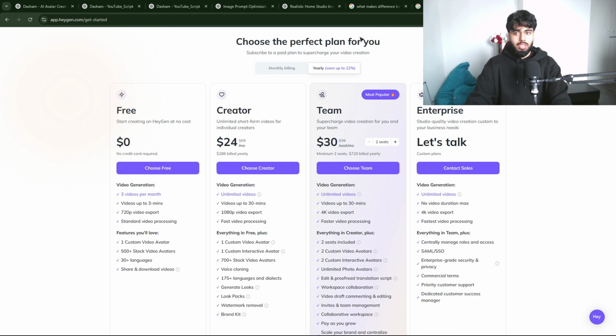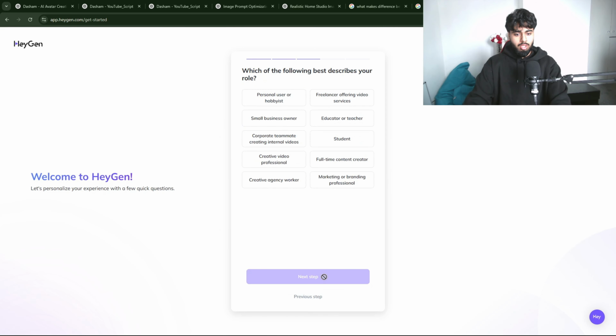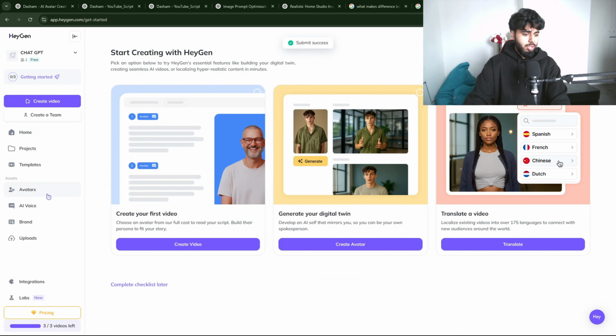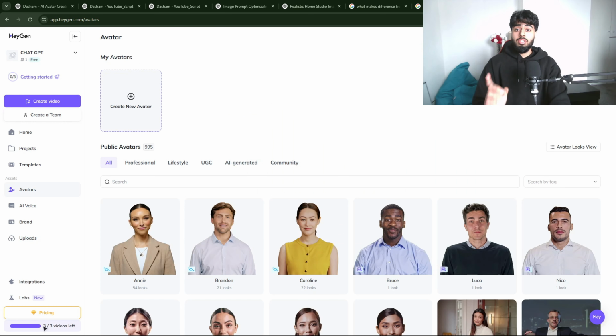So for that, you simply need to open your HeyGen account. I'm gonna choose free, and then just select random things. This is for the service, we don't need to do that. If you want to, you can. Okay, see, now you need to go to avatars, and there's one more thing. You can create 3 videos, and each video could be up to 3 minutes. So in total you can create 9 minutes of video from a single account in a month. And if you're creating something related to shorts, 9 minutes is more than enough if you're starting out. And if you start making any type of money, you can obviously subscribe to HeyGen and get more avatars.